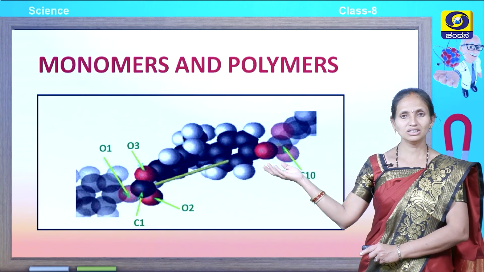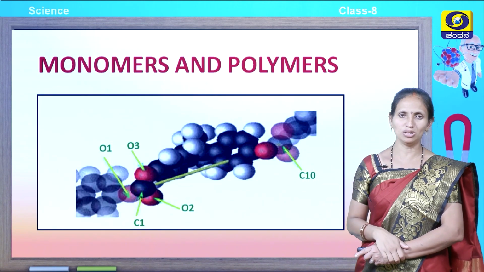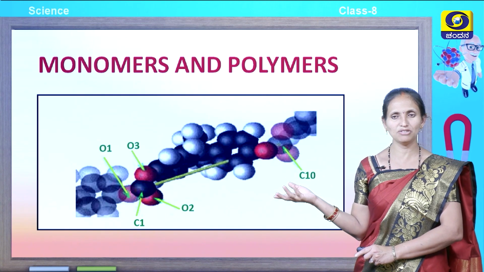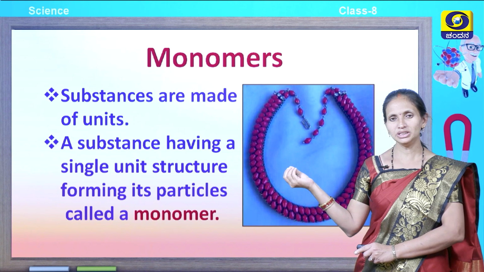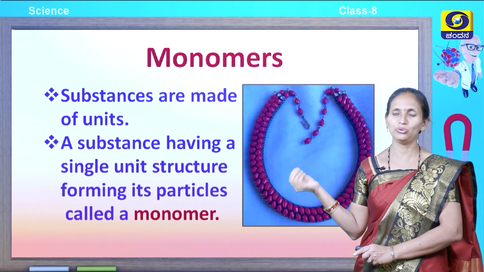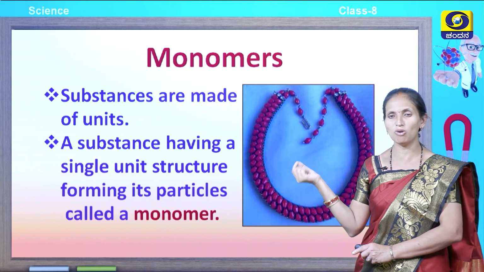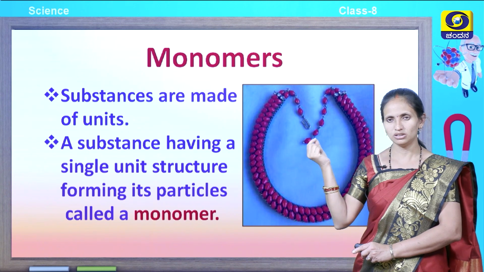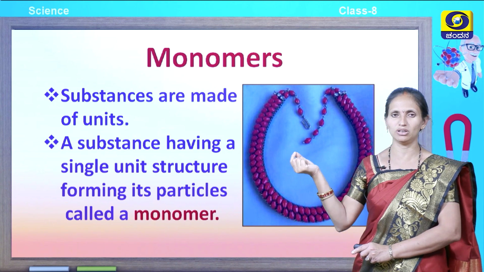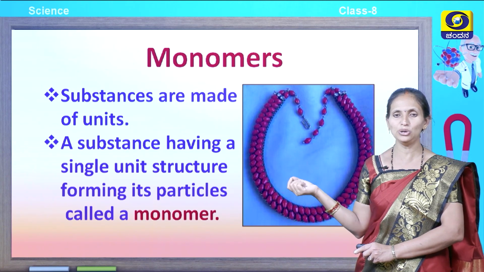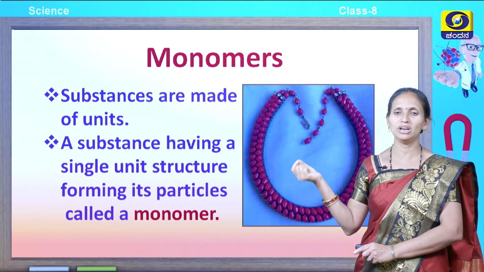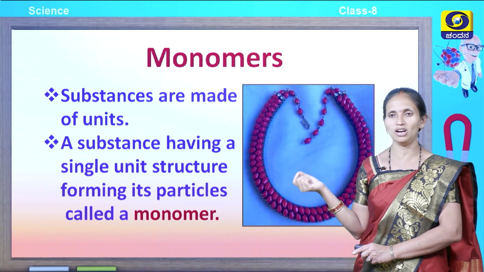Okay, now let us learn about monomers and polymers. What are these synthetic fibers and natural fibers made up of? They are made up of very small units. One unit is known as a monomer, a single unit. A substance having a single unit structure forming its particles is called a monomer.